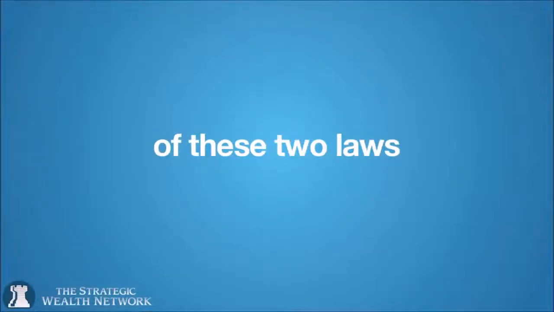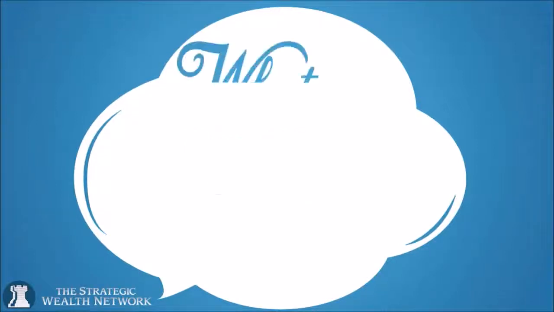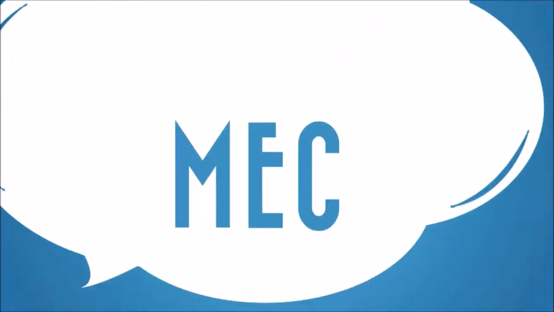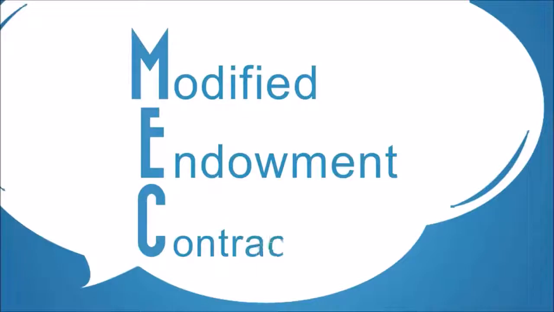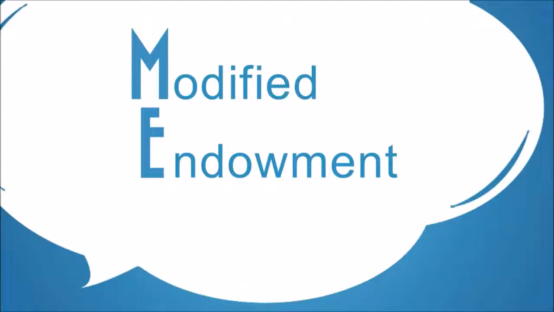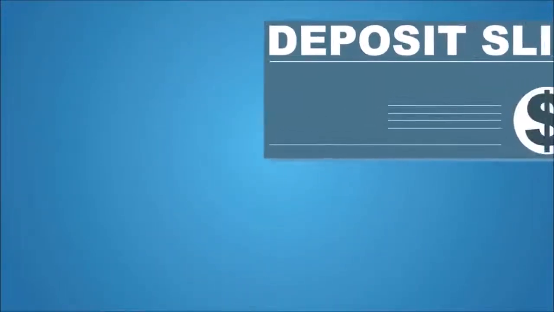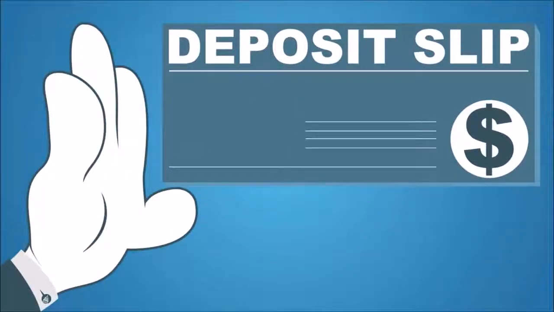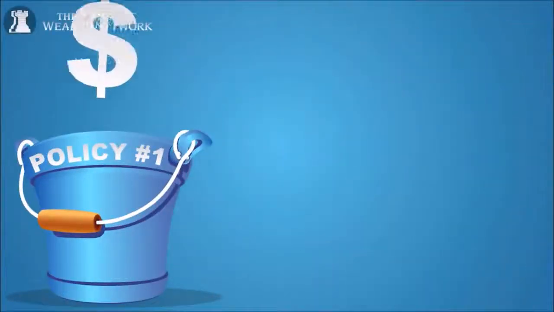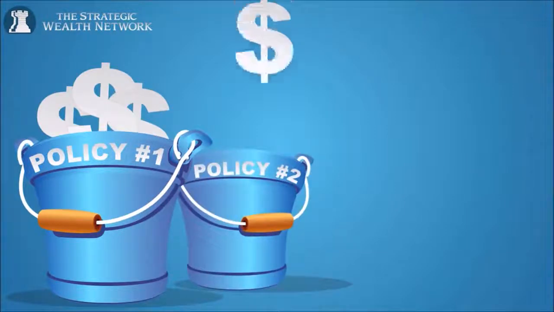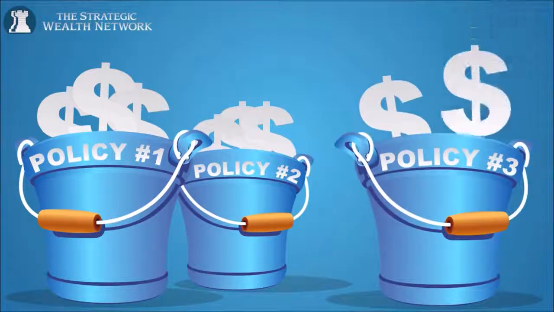With the passing of these two laws, the term MEC was born. What the heck is a MEC? MEC in tax speak means modified endowment contract and could make your contract susceptible to a tax consequence just like the penalties and interest on qualified accounts. At this point, we need to understand that the government will always take their part before anyone else in any financial strategy. Given our financial partner is the government, the tax code puts limits on how much you can deposit into each reserved capital account. But the tax code does not limit how many reserved capital accounts you can have.